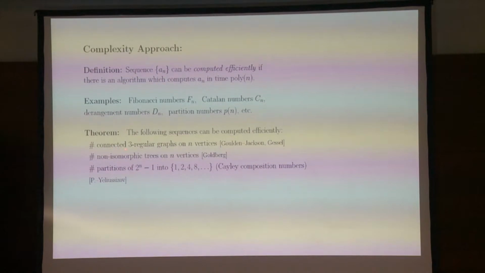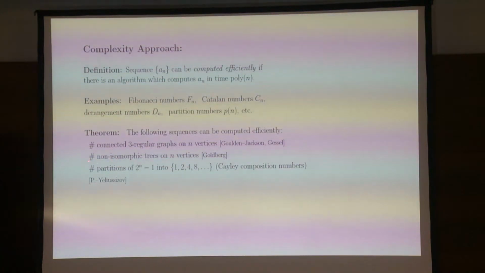So, for example, the number of connected regular graphs on n vertices can in fact be computed in polynomial time. This is not obvious. This is not easy at all. And in fact, it's true, of course, for k-regular graphs, and you don't need the word connected here. I'm just not writing all the possibilities. But that's a rather difficult result in the subject. So for every fixed k, the number of connected k-regular graphs can be computed in polynomial time. This is due to Gessel.